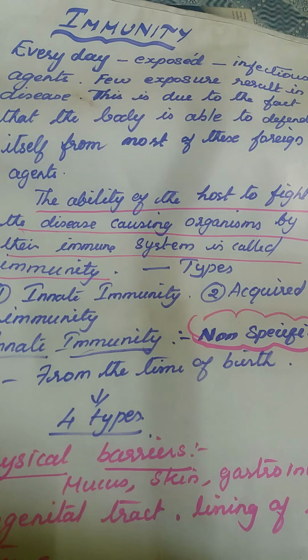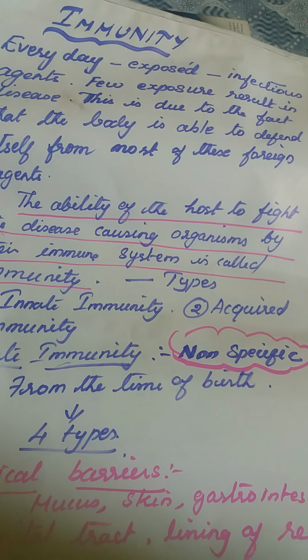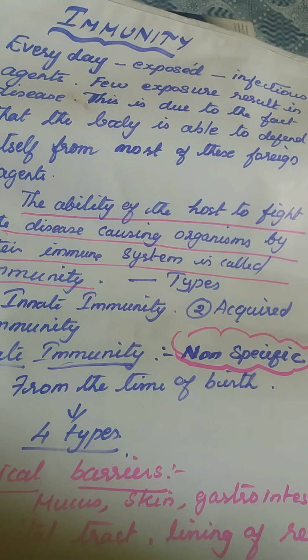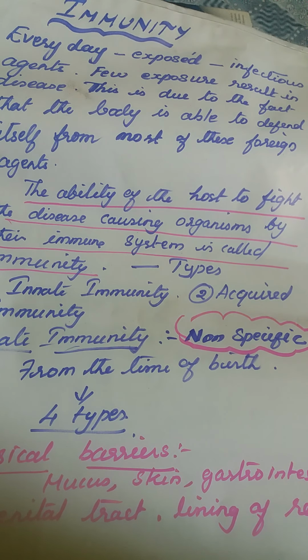Every day we are exposed to a lot of infectious agents. What are infectious agents? The agents which cause disease are called infectious agents. Which cause infection are called infectious agents. For example, the bacteria which cause disease are said to be infectious agents. Virus, you know the coronavirus, the entire world is suffering from corona. That is an infectious agent.